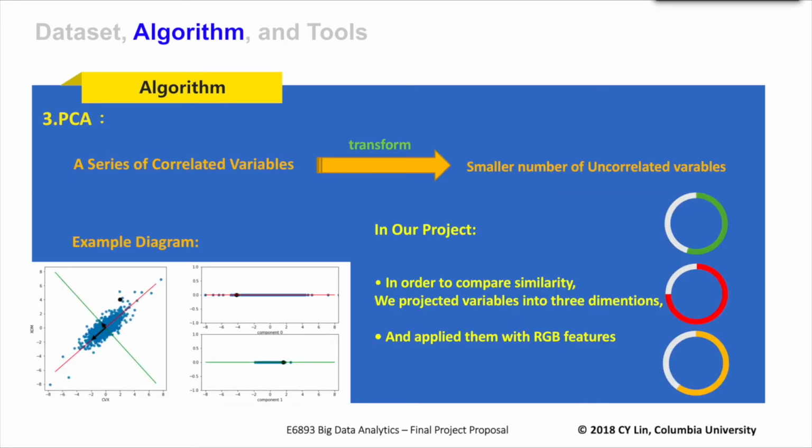And this is our second algorithm. The features we calculated above are too large, so we want to reduce them into 3 dimensions so we can show them in colors. So we have to use PCA to reduce the features.